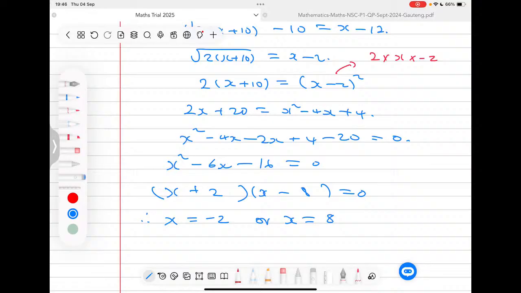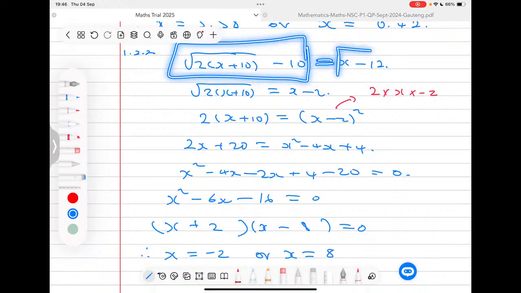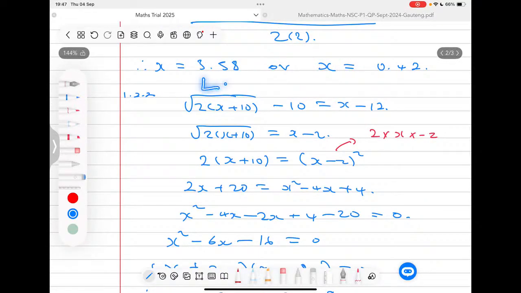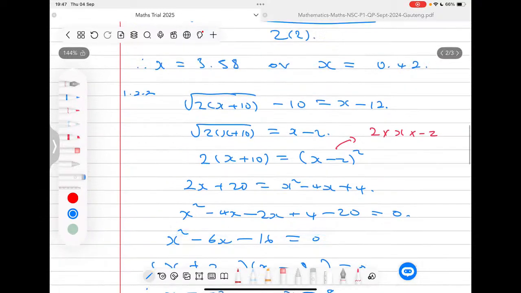Take these answers and test them in the original equation that you started with, to check if the left-hand side is indeed equal to the right-hand side. What I mean by that is that you must take these numbers and substitute them here in place of x,